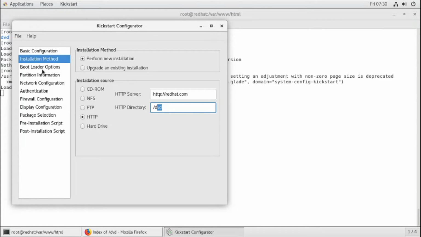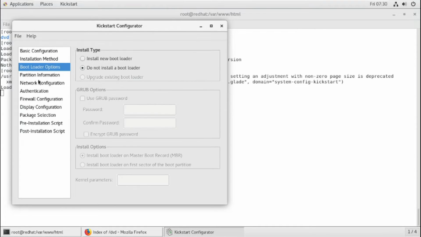Clear? So perform new installation, that option you have to select. Bootloader option, yes, you have to create a new bootloader. If you want to set a GRUB password, nobody can change the boot settings until they give the correct password. I'm not setting anything, I'm not making it complex. And then install options.